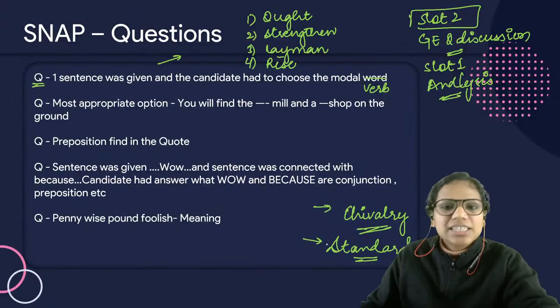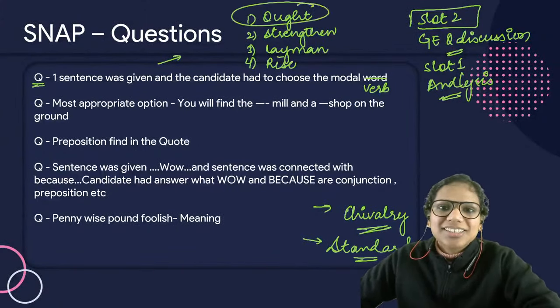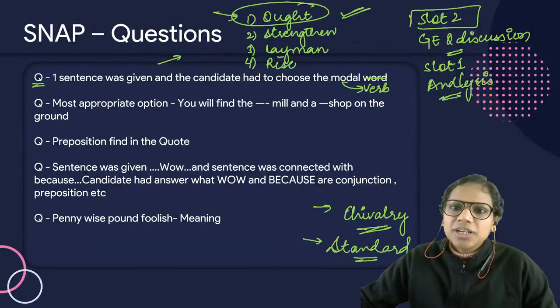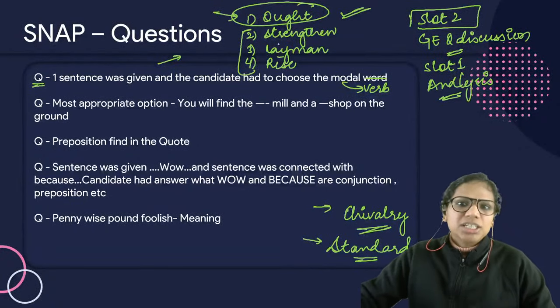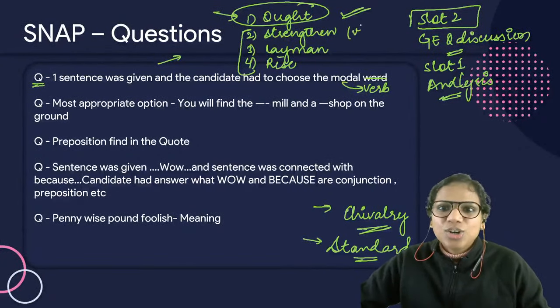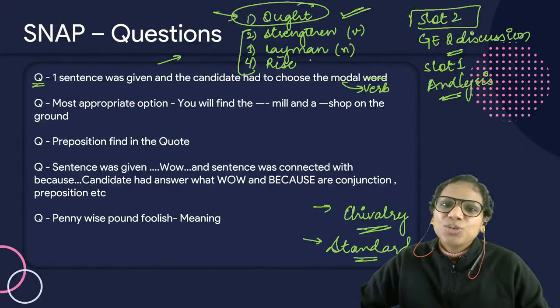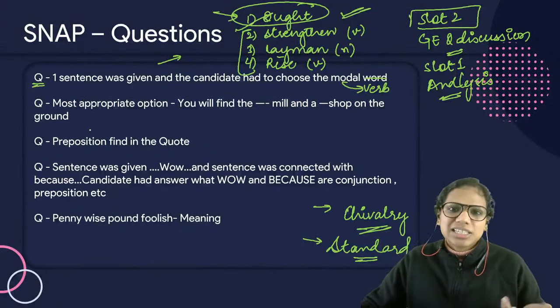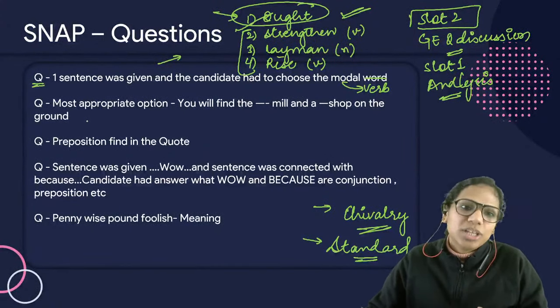Ought is the answer here. Ought is a modal verb and no other word here is a modal verb. This is a common verb, not a modal verb. This is a noun. To rise is again a normal verb, not a modal verb. So, 1 is the answer here. Such an easy question and a scoring 1.